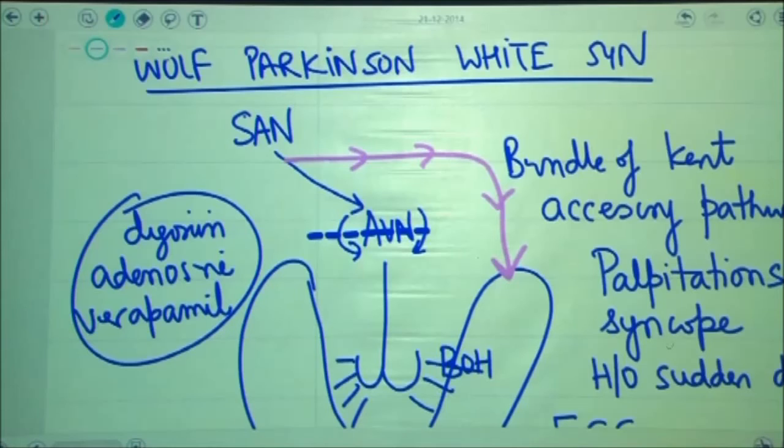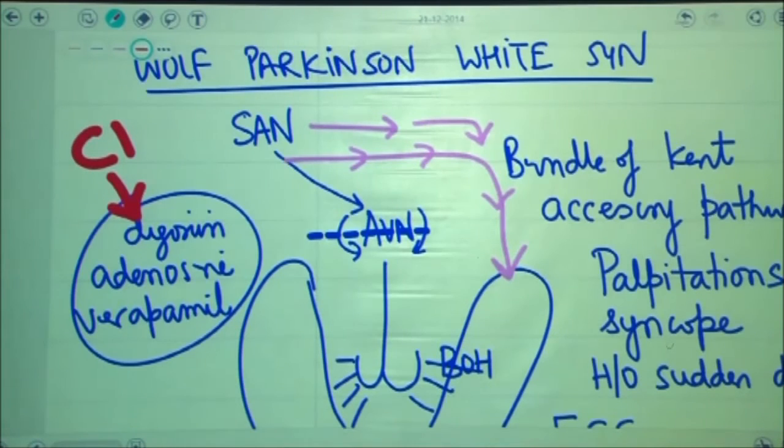If you are going to block the AV node of the patient using these drugs, then the current will be forced to go via the abnormal pathway. And if you force the current to go only via this pathway, there are higher chances of death of the patient. Therefore, all these drugs that are written before you are absolutely contraindicated in patients of WPW. Digoxin, adenosine and verapamil are contraindicated in patients of Wolff-Parkinson-White because they will favor conduction via the accessory pathway,